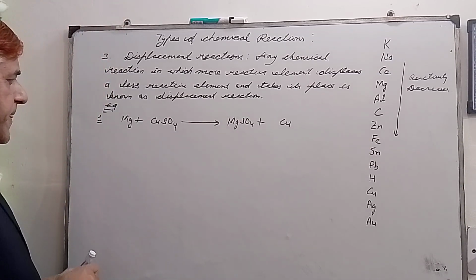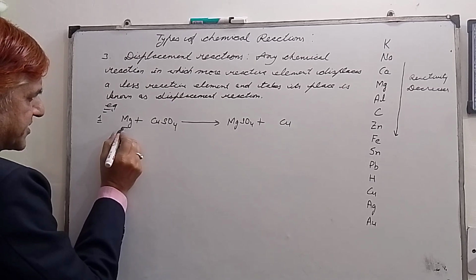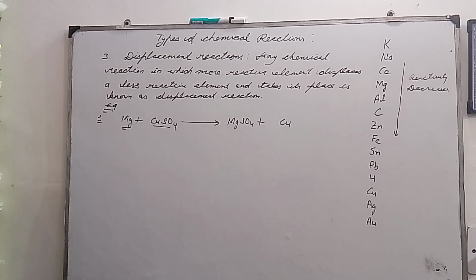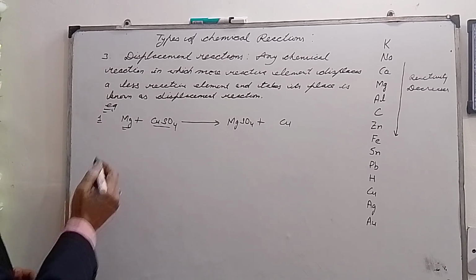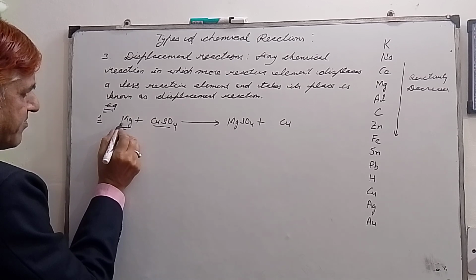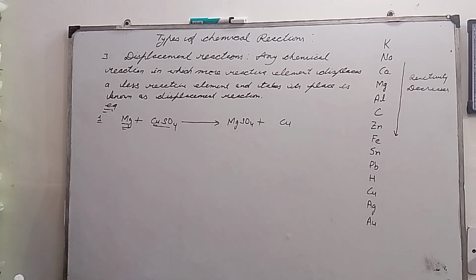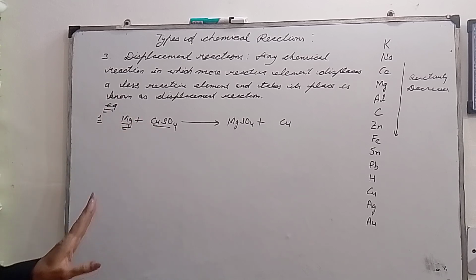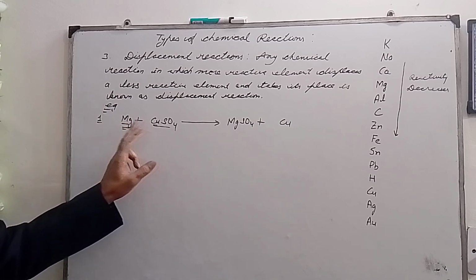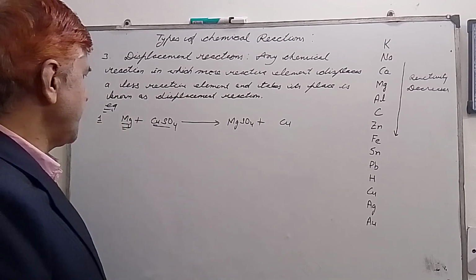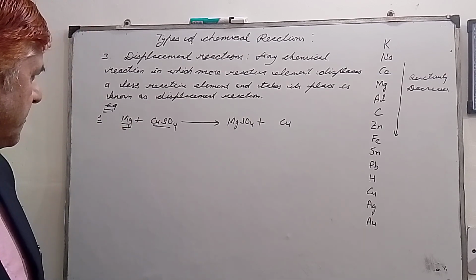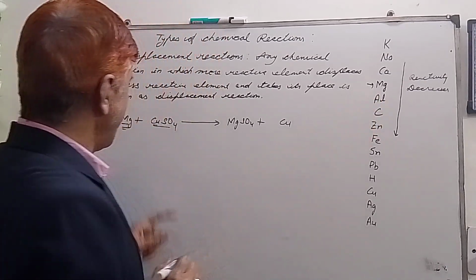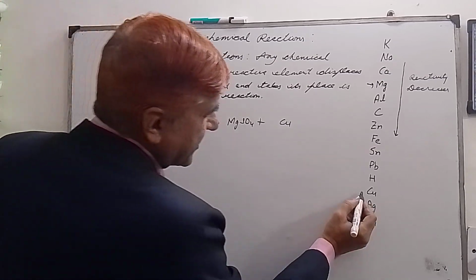Now here, this is magnesium, this is a metal, and this is copper sulfate, a salt. So now see, there are two elements, magnesium and copper, two metals. See where magnesium is and where copper is, because these are metals. If we look at the reactivity series, we see that magnesium lies over here, and where is copper? Copper is here.